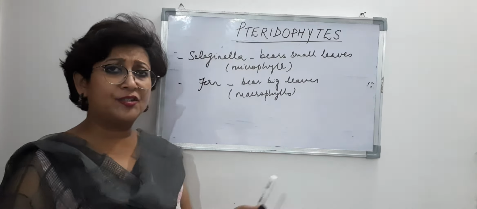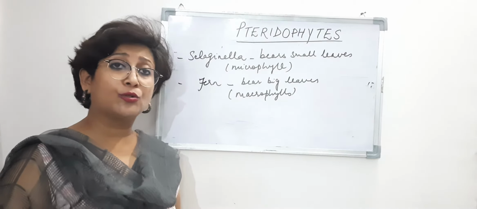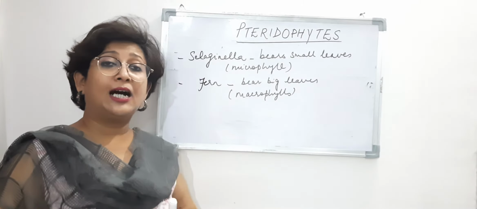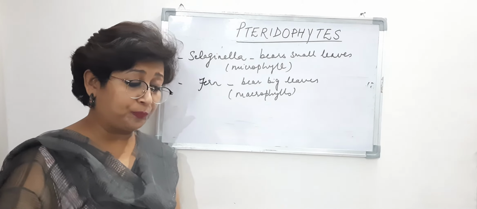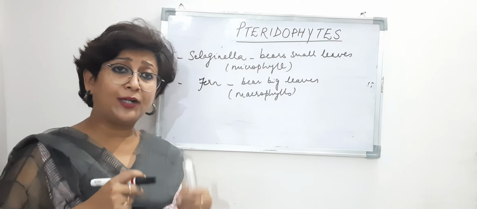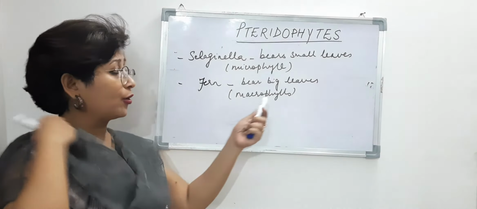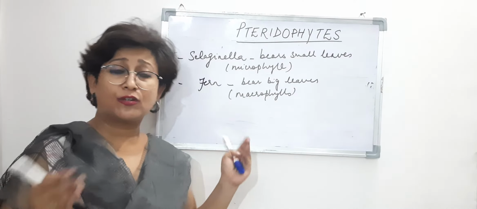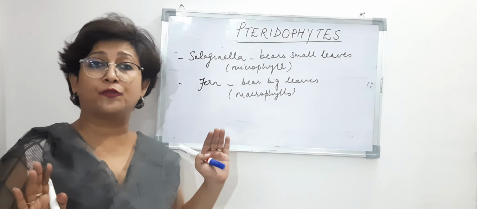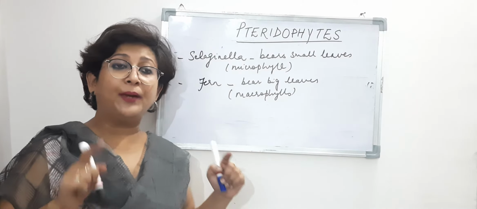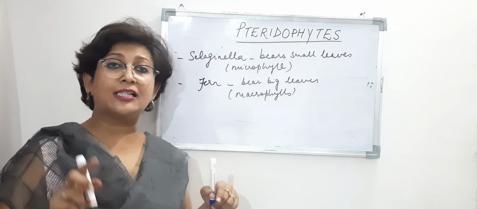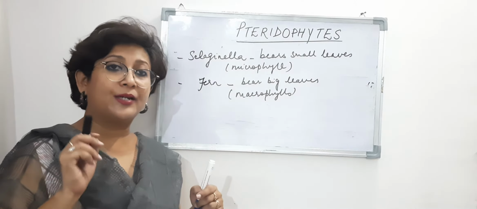So that is the different term that is given to the leaves which are different in size, right? Of course there are sporophylls, whether they are macrophylls or microphylls, they are sporophylls, right? And we know that sporophylls bear sporangia, and inside the sporangia are present spores.